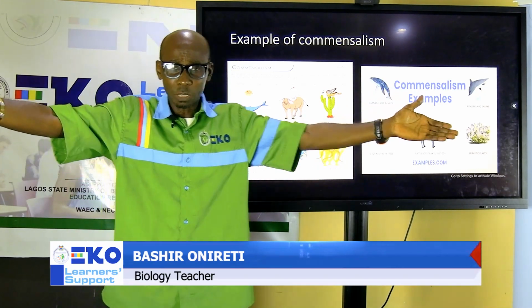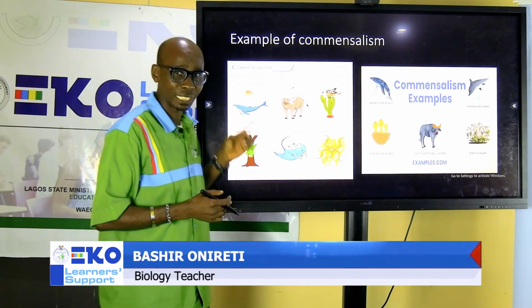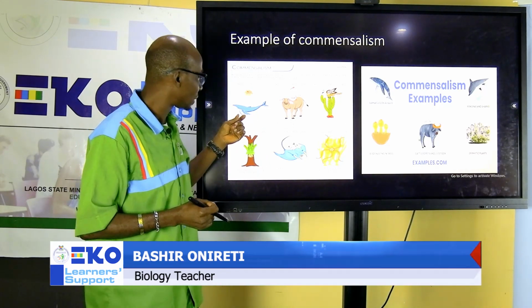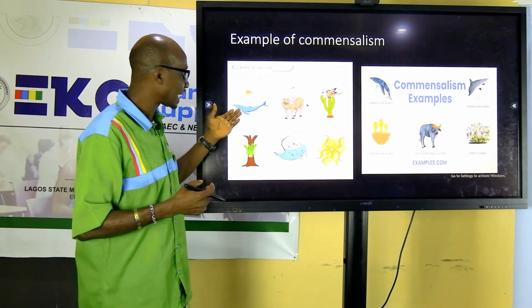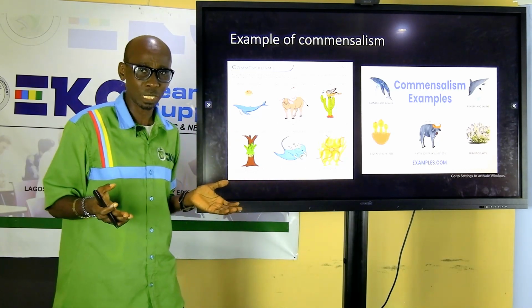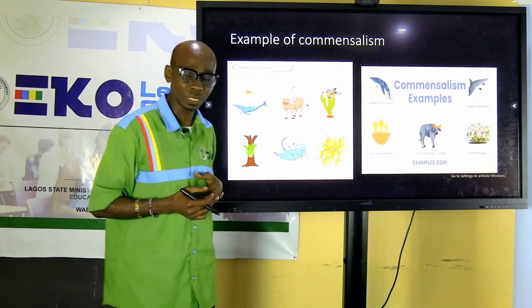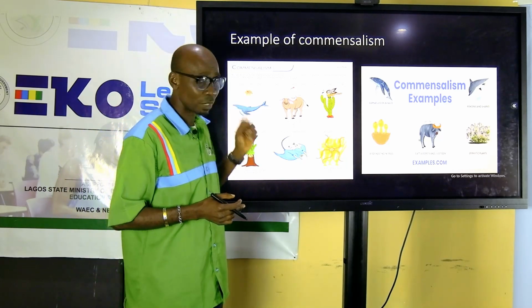It's like you have a bouncer walking in front of you and you are walking at the back. If anybody sees the bouncer, they run from you. The same thing that the remora is getting from the shark. It gets protection and at the same time it's getting food. But the shark is not getting anything in return from the association. So the shark is not losing, is not gaining. It's only the remora that is gaining.